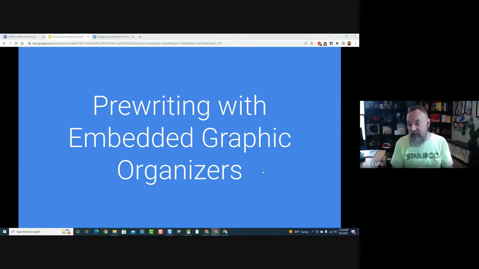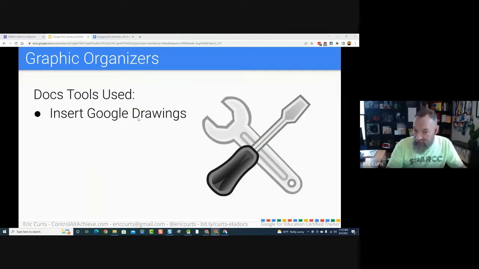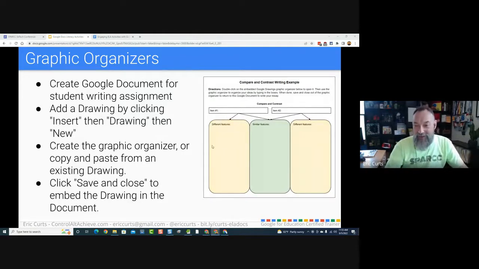Well, that could be done, of course, with a separate piece of paper. They could have a graphic organizer here, then they could have their writing over there. What if we want to put it all together? And so the idea is Google Drawings can be used inside of a Google document. You can put a drawing inside of a document. You can actually embed it in the document. And so what you can wind up with is a graphic organizer that's inside of the document. The student completes that, and then they write their essay.